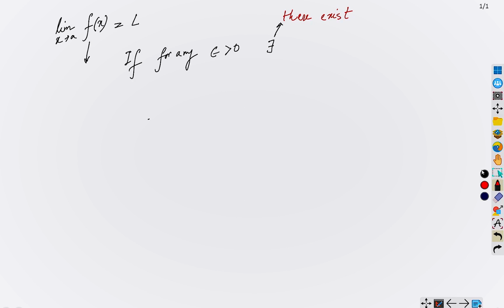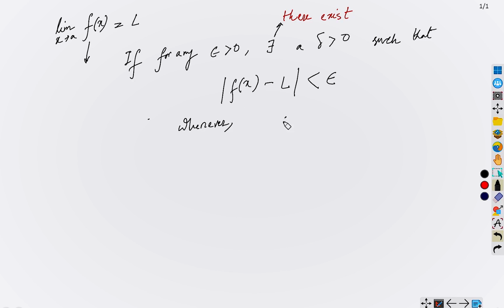For any epsilon there exists a delta, strictly greater than 0, such that whenever this condition holds, okay?